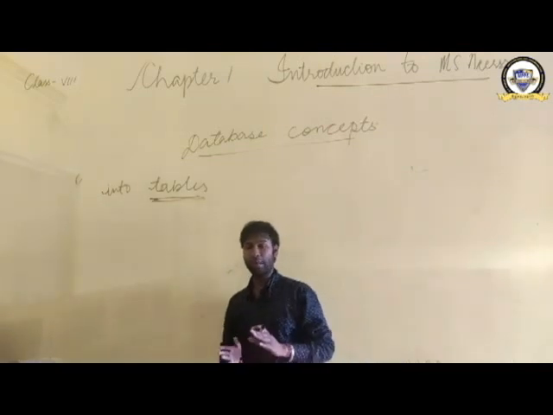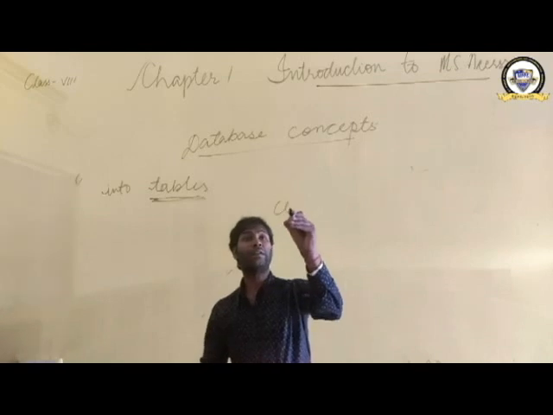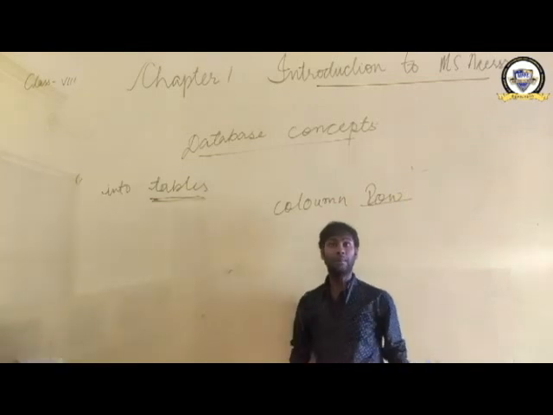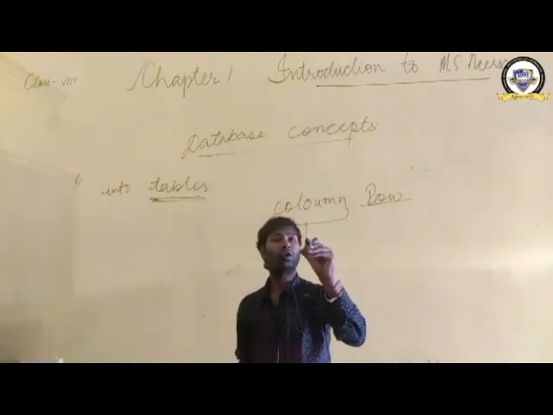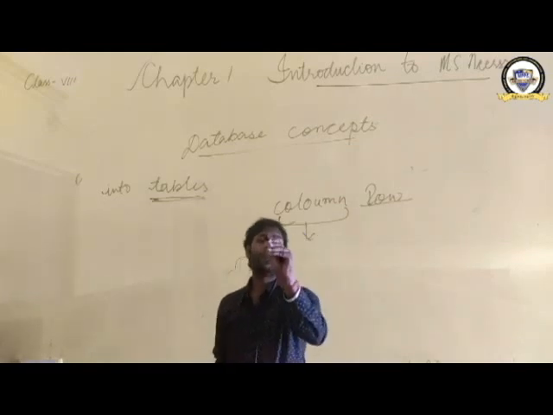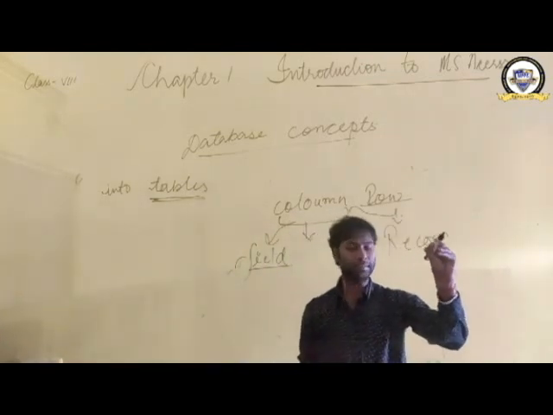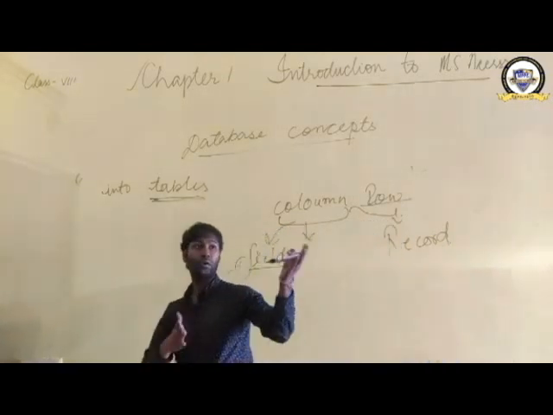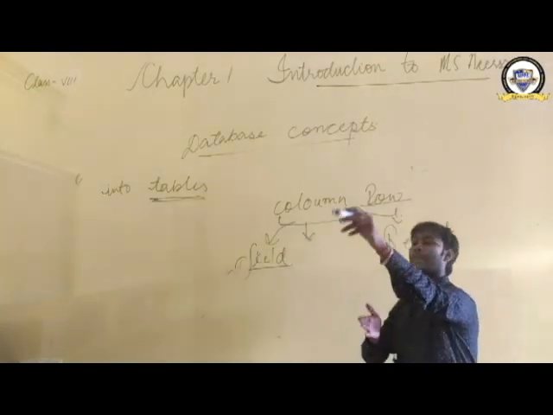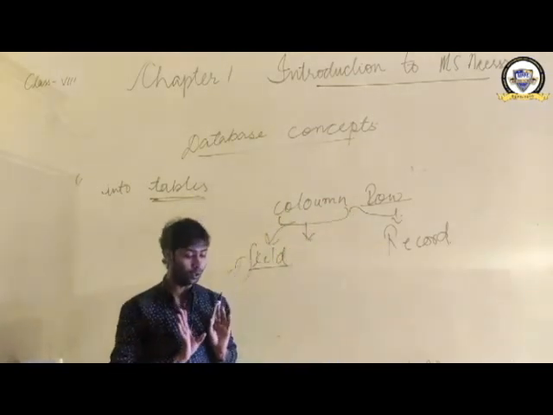A database table consists of columns and rows. Here, the column is known as a field and the row is a record. Here we will not use the words row and column; we will use field and record.